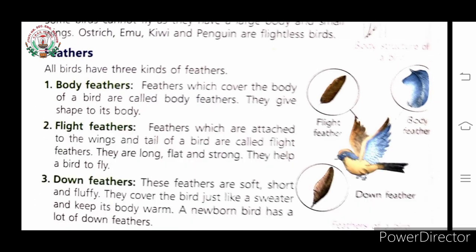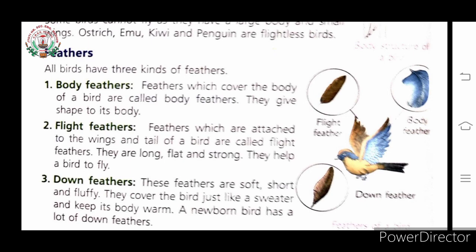Second kind of feather is flight feathers. As the word sounds, flight feathers, these feathers help a bird to fly. These feathers are attached to the wings and tail of a bird. That's why these are called flight feathers. Children, you can see this flight feather in this picture also. Here the flight feathers is given.